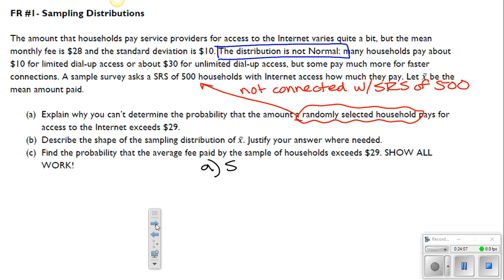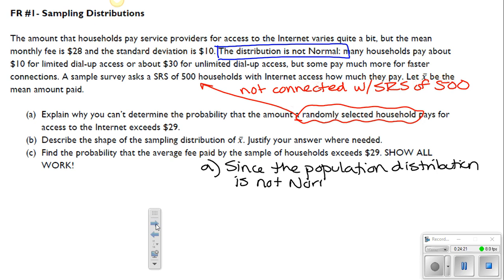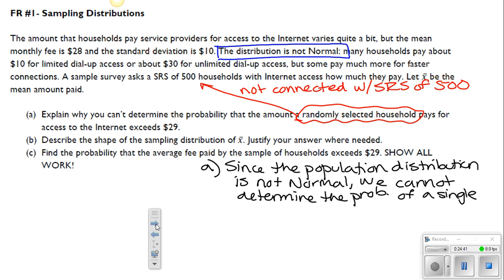So for part A, since the population is not normal, we cannot determine the probability of a single randomly selected household that pays over $29 for internet.